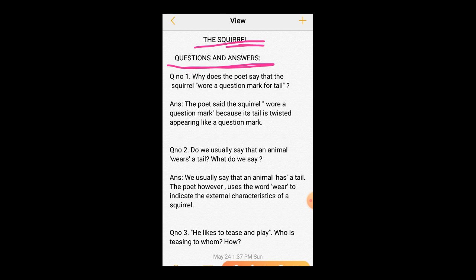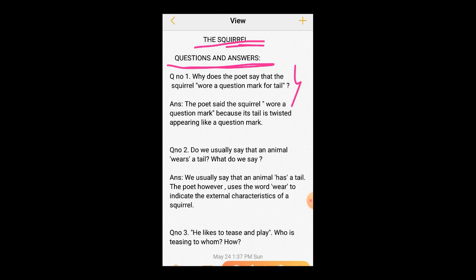Question number one: Why does the poet say that the squirrel wore a question mark for tail? In the poem it was written that the squirrel wore a question mark for tail.